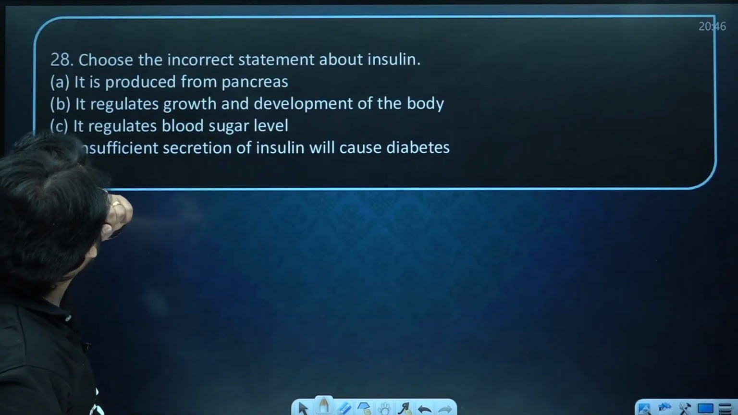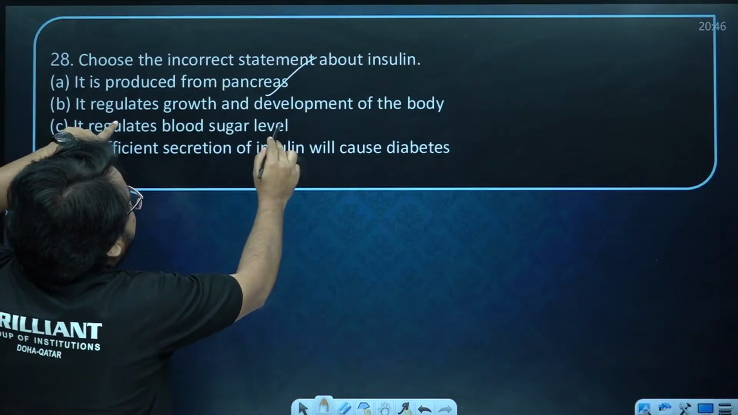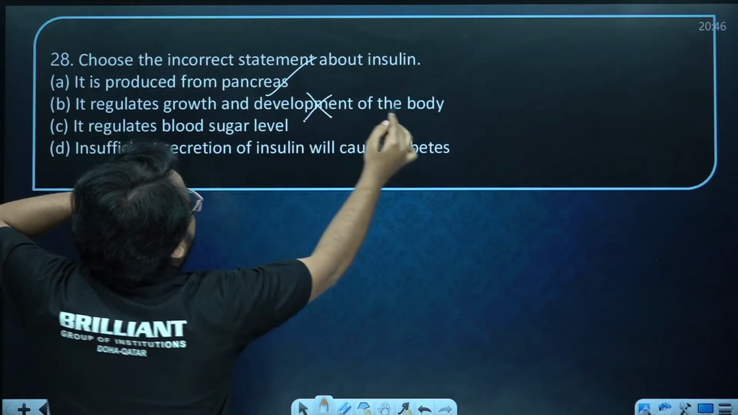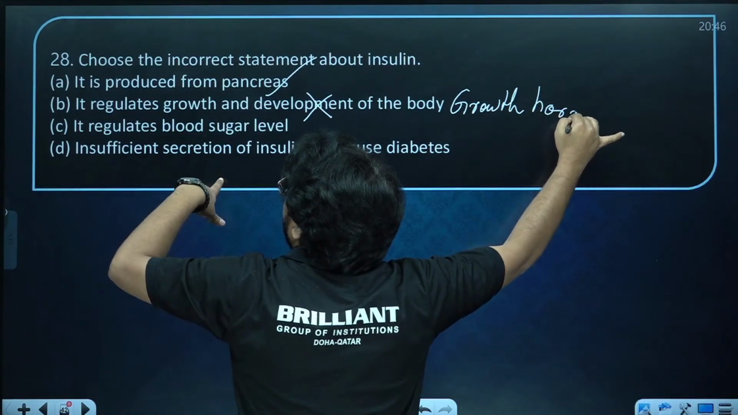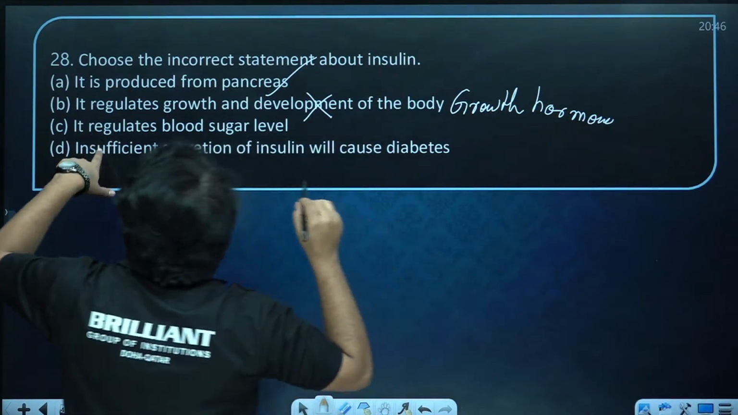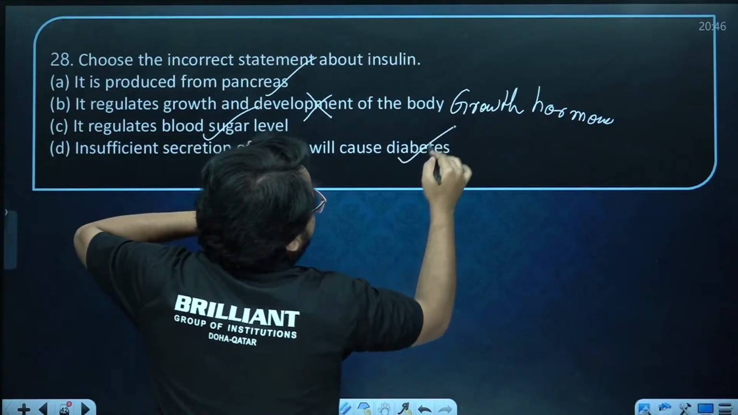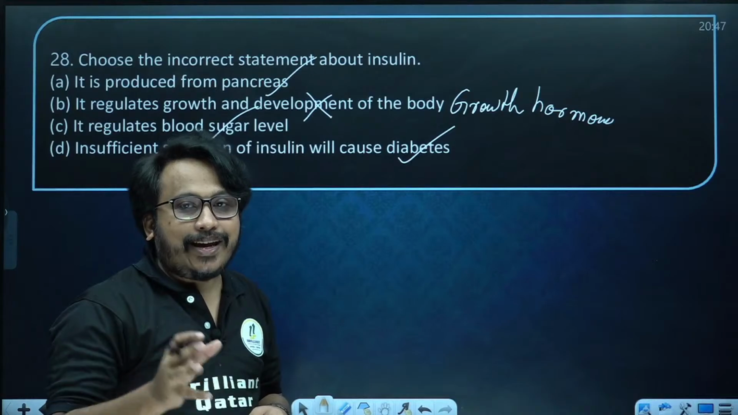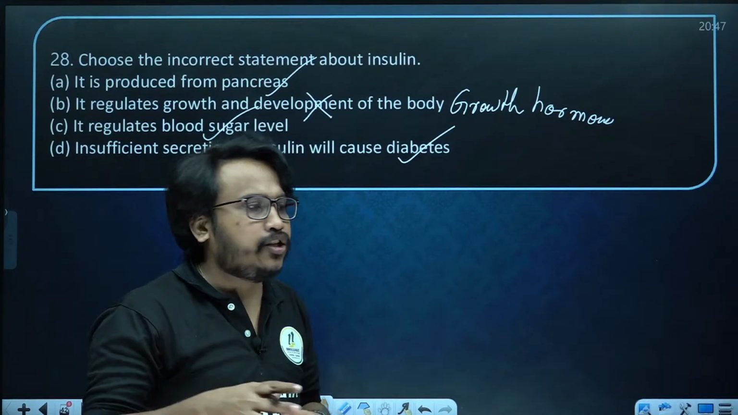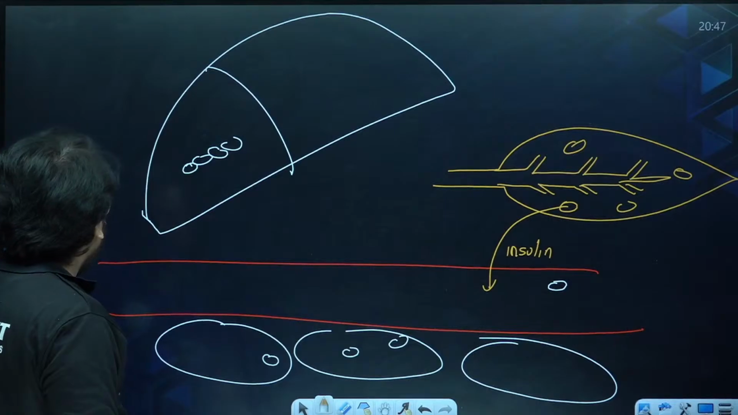Choose the incorrect statement about insulin. It's produced from the pancreas endocrine part. It regulates growth and development of the body. No, this is actually associated with growth hormone. Then, it regulates blood sugar level. Insufficient secretion can cause diabetes. Diabetes mellitus is actually caused by insufficient secretion of insulin. So these are the points associated with insulin.